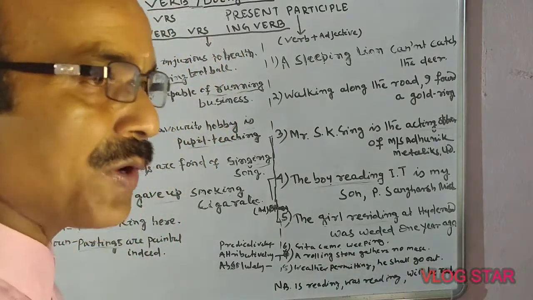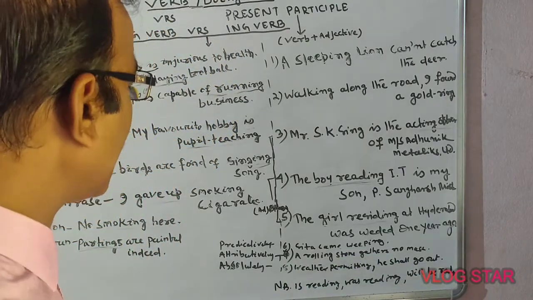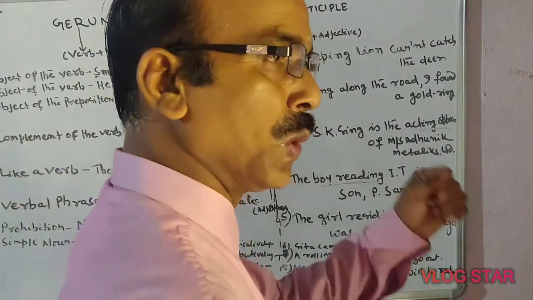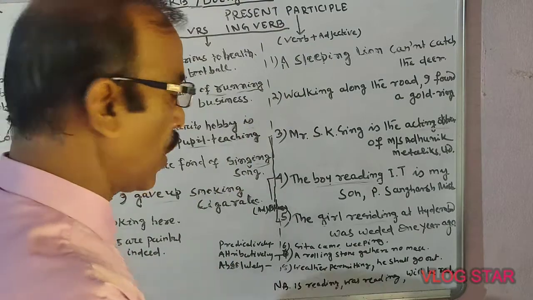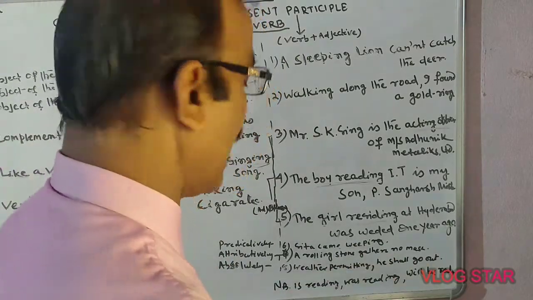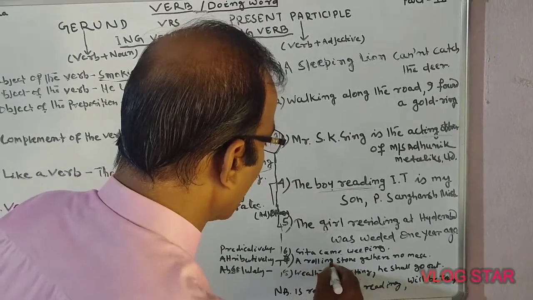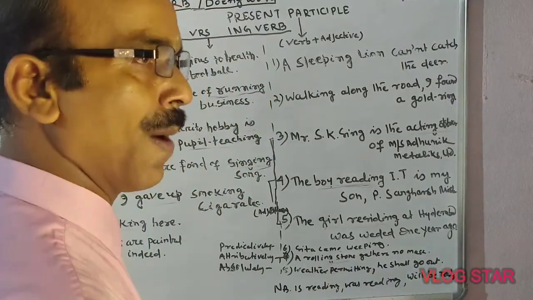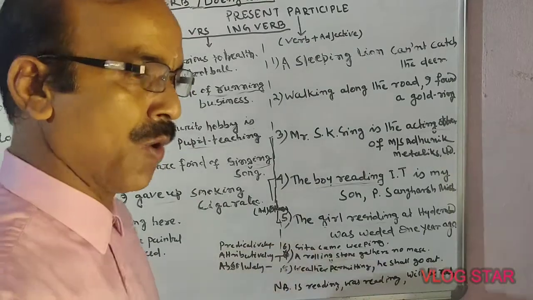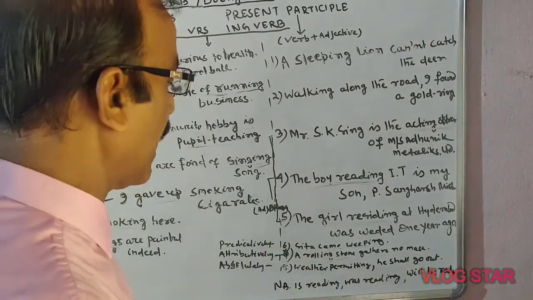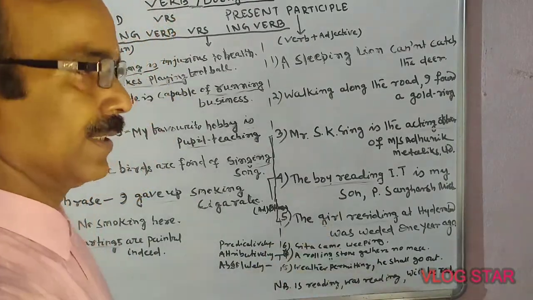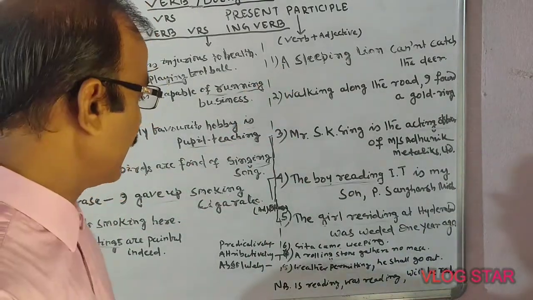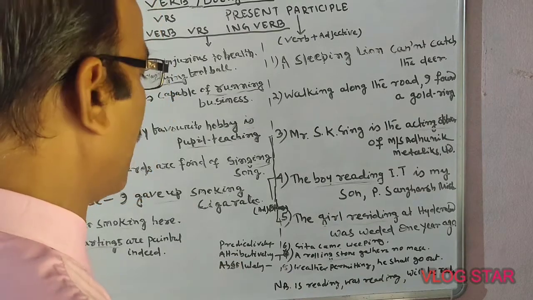Next one, how it will be formed attributively. A rolling stone gathers no moss. Rolling stone gathers no moss. The stone is a noun and the verb is rolling. Here it modifies. That is why it is called a verbal adjective, or in the sense of attributively.